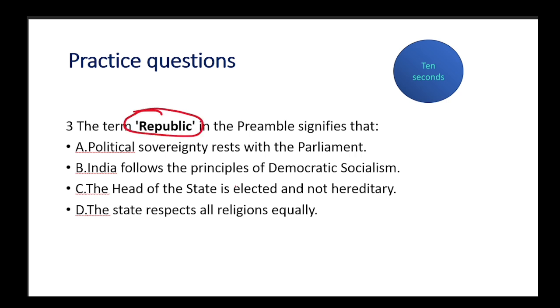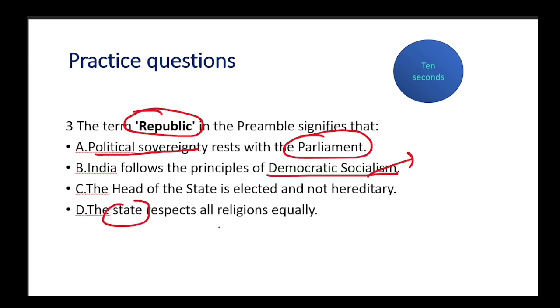Next question. The term republic in the preamble signifies what? So if we look at first, the political sovereignty rests with the parliament. This is not what republic means, right? Next is, India follows the principle of democratic socialism. It does follow it, but socialism is not republic, right?